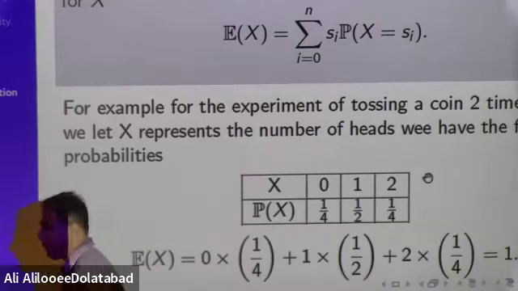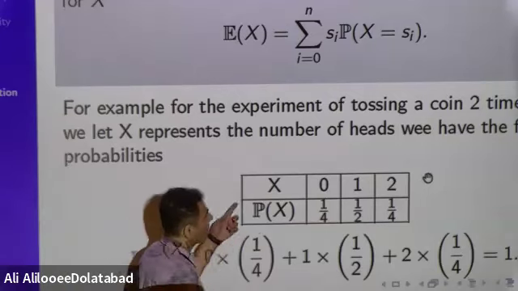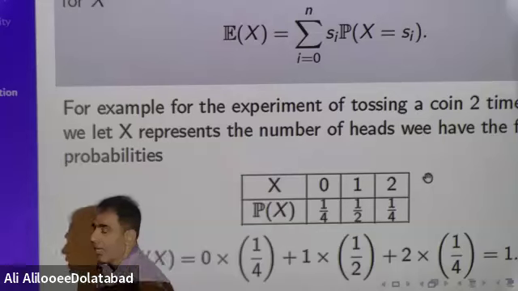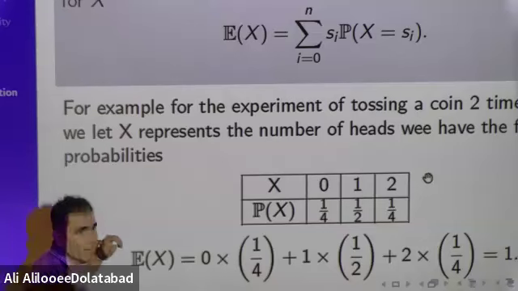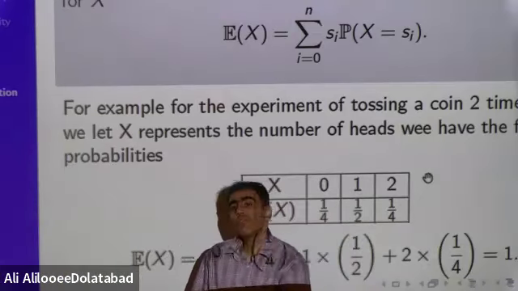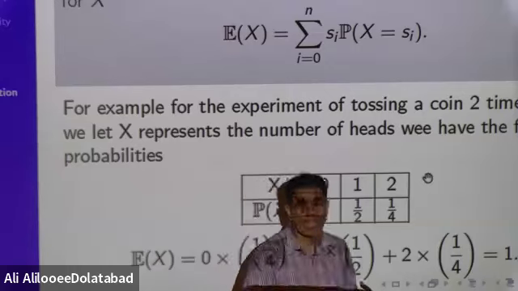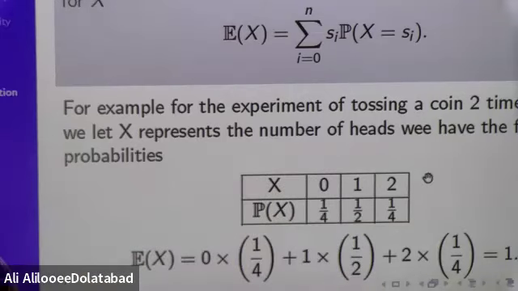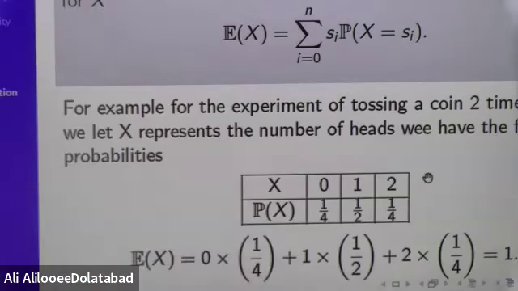What does it mean? It means if you flip two coins, mathematics tells you the chance of having one head is higher than the others. It doesn't mean that every time you flip two coins, exactly one head occurs. It means that if you continue flipping two coins and you write down the number of times one head occurs, you can see that it is higher. Therefore, mathematics tells you if you go to Vegas and want to play with two coins, bet on the case that one head occurs. But if you go to Vegas and you fail, then I am sorry.